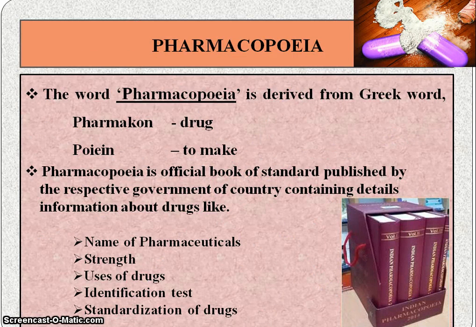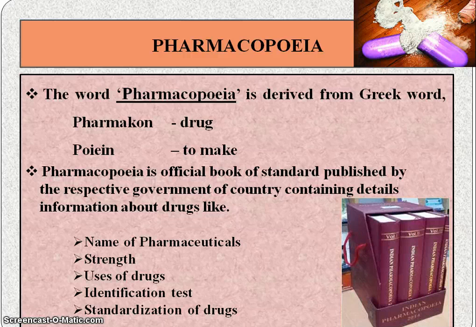So let's start with the term pharmacopoeia. The word pharmacopoeia is derived from the Greek word. Basically it is composed of two words. The first word is pharmakon, which means drug, and poieo means to make.